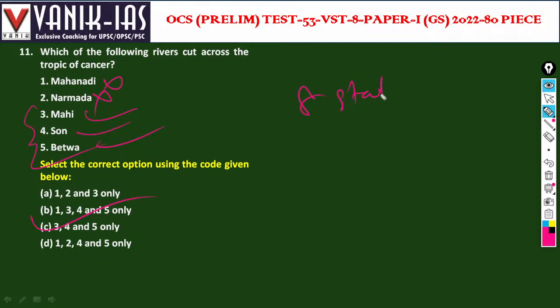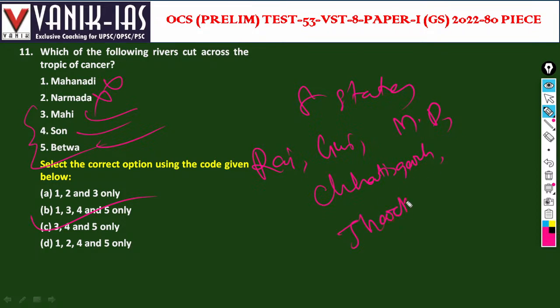That is Rajasthan, Gujarat, then MP, Chhattisgarh, Jharkhand, then West Bengal, Tripura, Mizoram. These are the 8 states through which Tropic of Cancer passes.